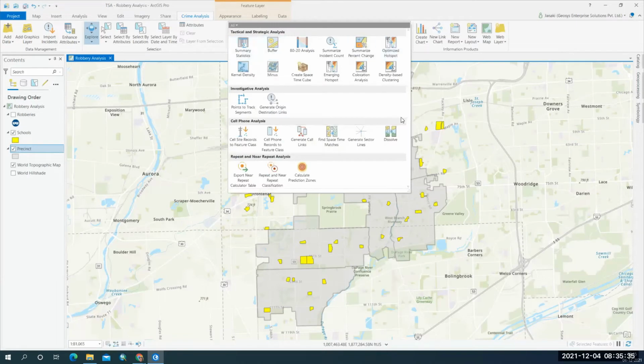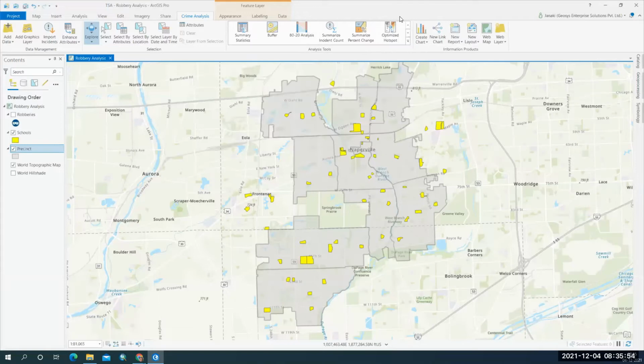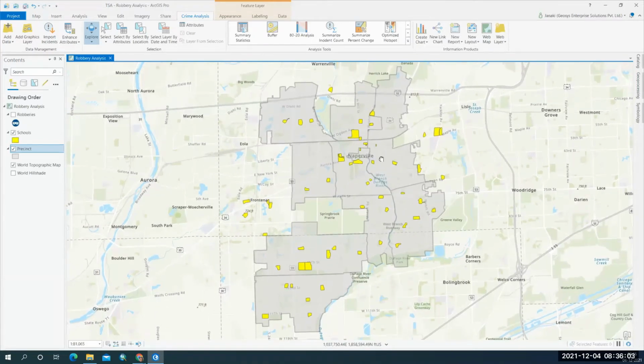You can see there are various tools: the tactical and strategic analysis tools, investigative analysis tools, cell phone analysis tools, and repeat and near repeat analysis. These are tools developed specially for crime. This is an add-in which I have added to my ArcGIS Pro in order to optimally use my GIS to deal with crime data.